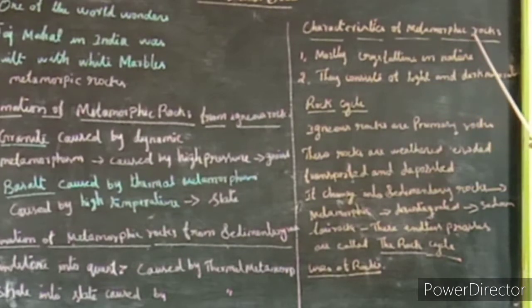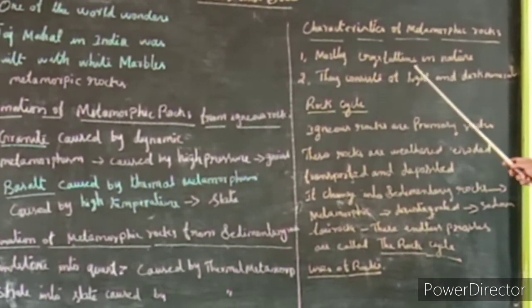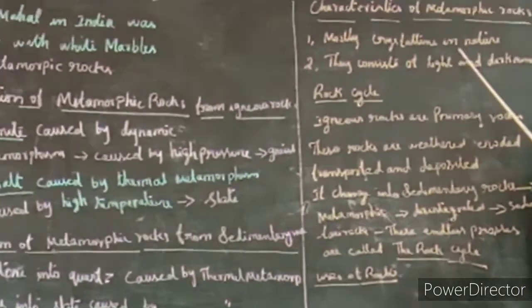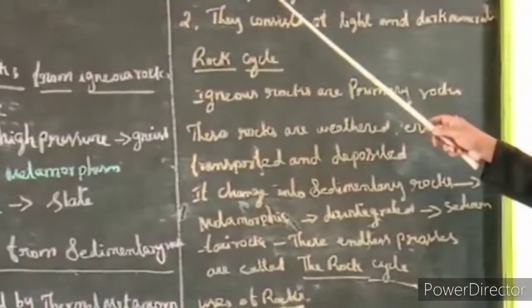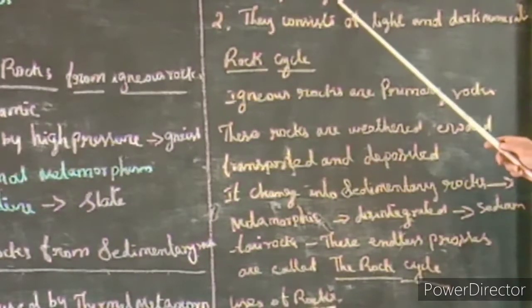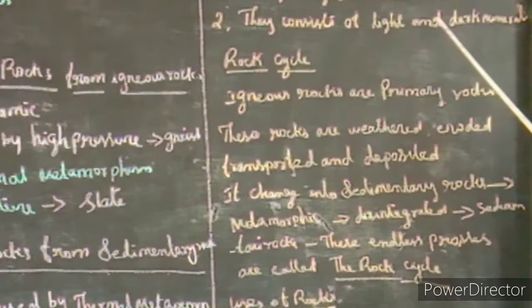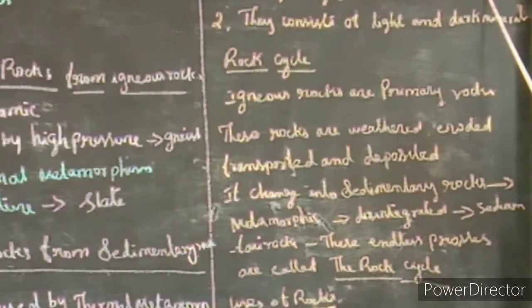Characteristics of metamorphic rocks. Mostly they are known as crystalline rocks in nature. Why are they known as crystalline rocks? Because small pieces of rocks are included inside the rock, so metamorphic rocks are known as crystalline rocks. They consist of light and dark minerals inside the metamorphic rocks.